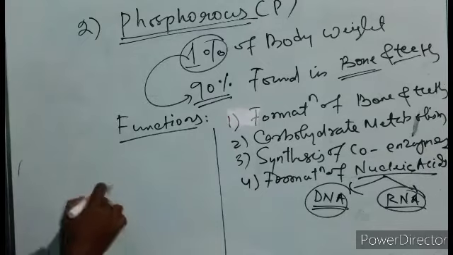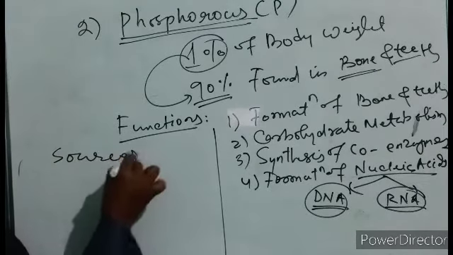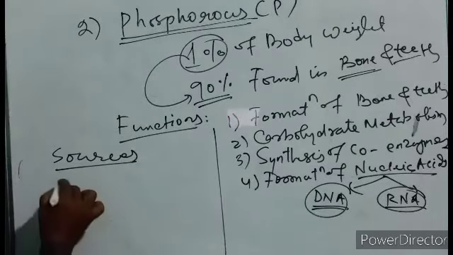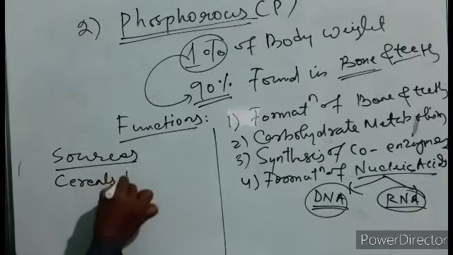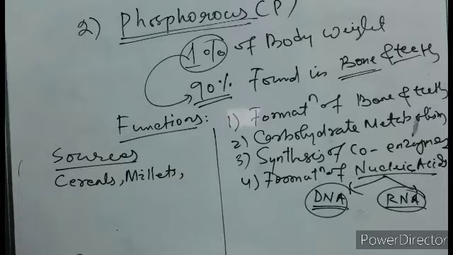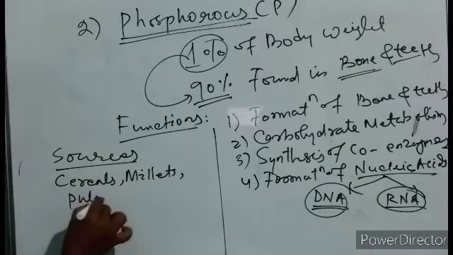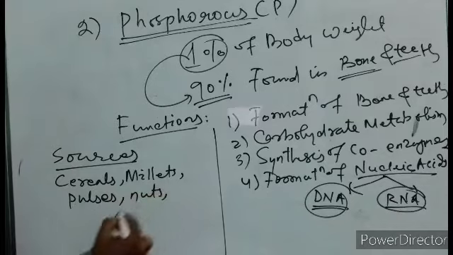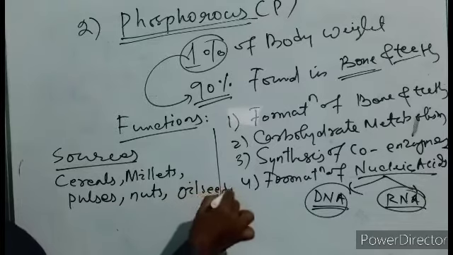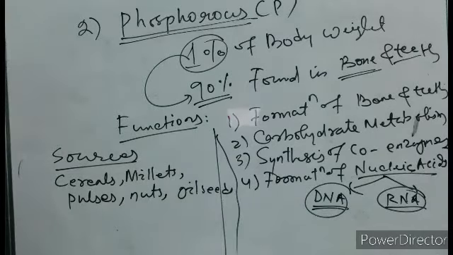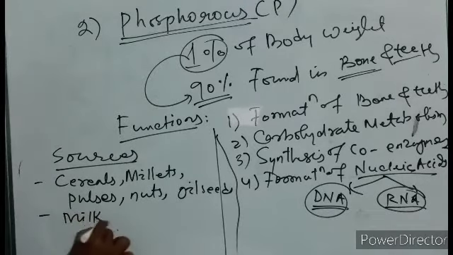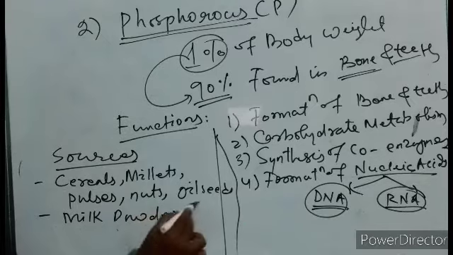What are the sources? Cereals, millets, and pulses, nuts, all types of nuts, and oil seeds. Oil seeds also contain phosphorus. Next is milk powder.